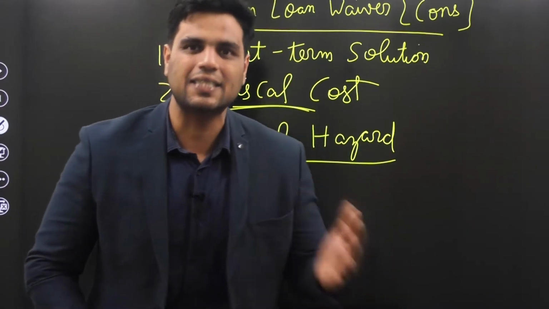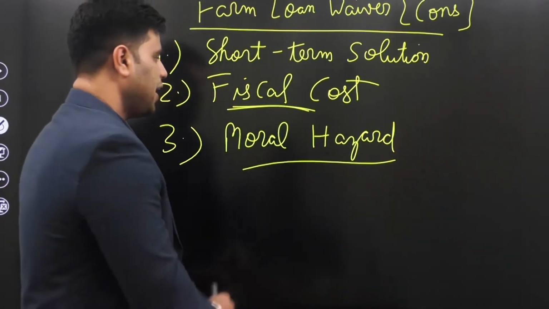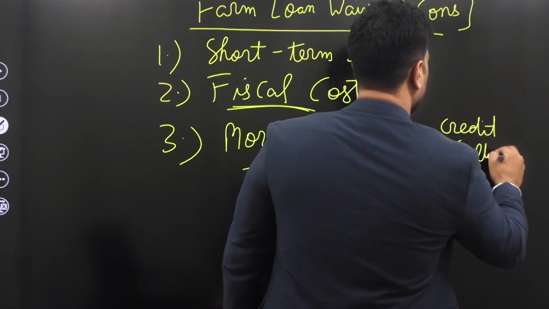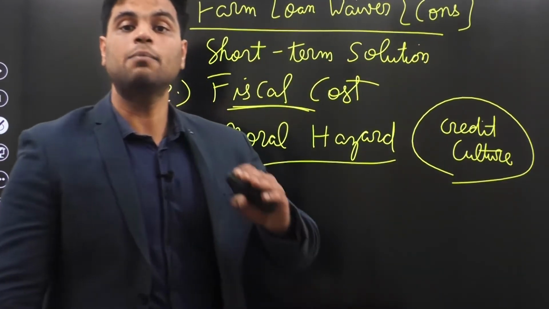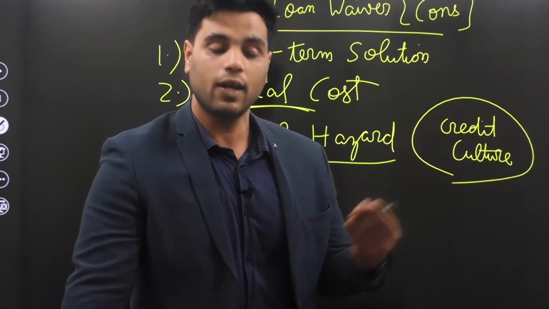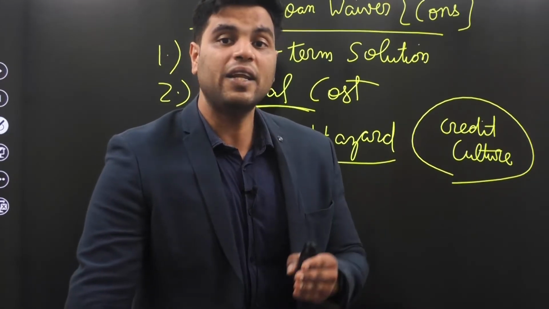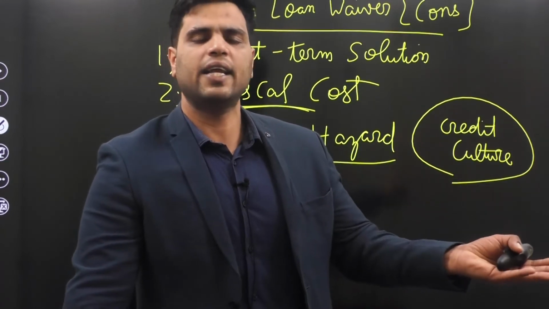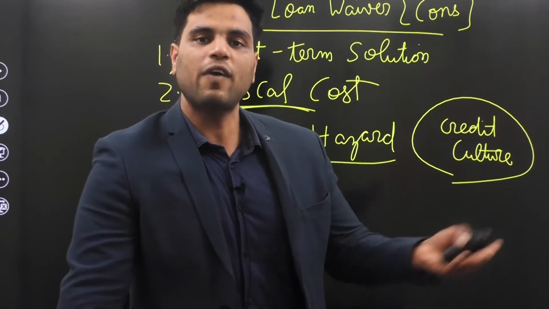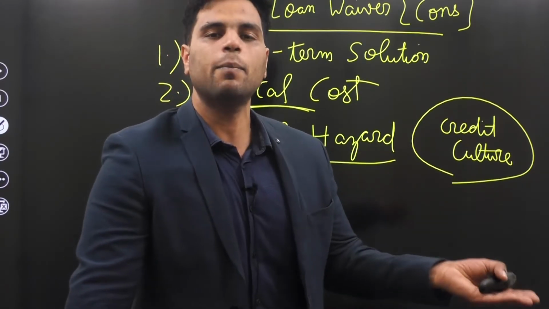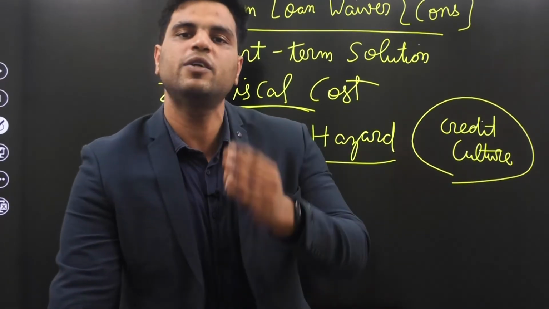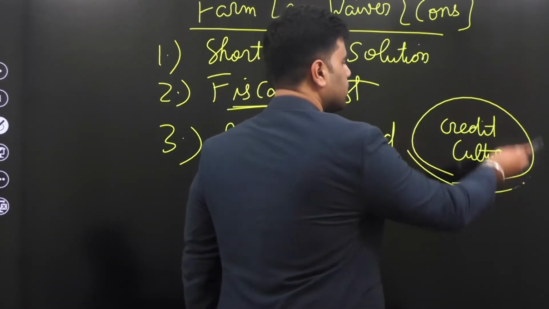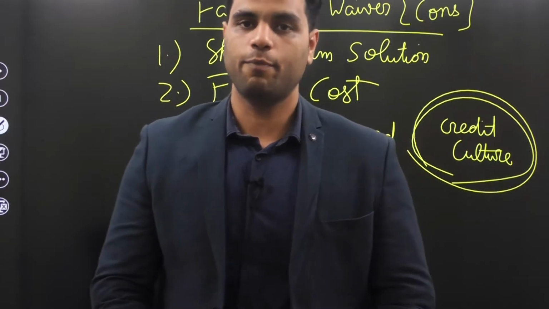Now that's not the right system, because at the end of it all, it will hamper the credit culture of banks. If the farm loan waiver scheme becomes a norm that governments employ time and again, then bankers would be reluctant to lend to farmers. Why? Because they know that farmers know that they can take any amount of loan. They don't have to pay it back. So farmers are taking this loan, but this loan is not going to be paid back because farmers would apply political pressure on governments and governments would bail them out. Right? So it creates a moral hazard and it destroys the credit culture in your country. Banks would face a lot of brunt because of it.